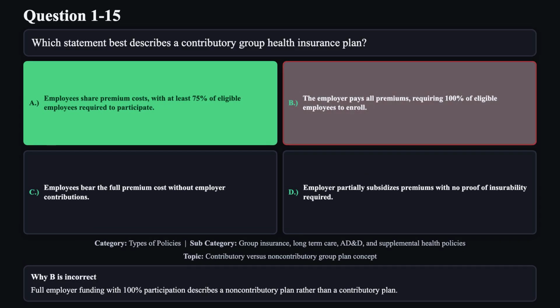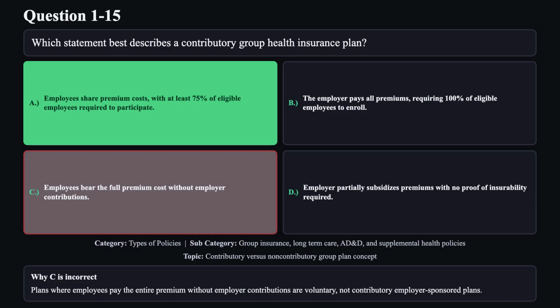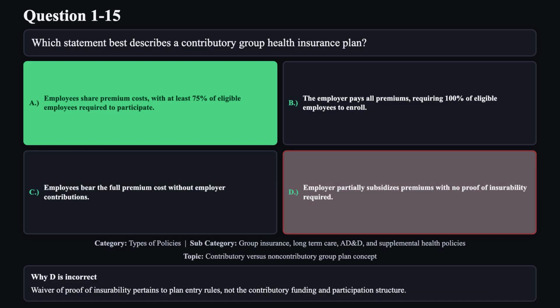Reason B is not correct. Full employer funding with 100% participation describes a non-contributory plan rather than a contributory plan. Reason C is not correct. Plans where employees pay the entire premium without employer contributions are voluntary, not contributory, employer-sponsored plans. Reason D is not correct. Waiver of proof of insurability pertains to plan entry rules, not the contributory funding and participation structure.